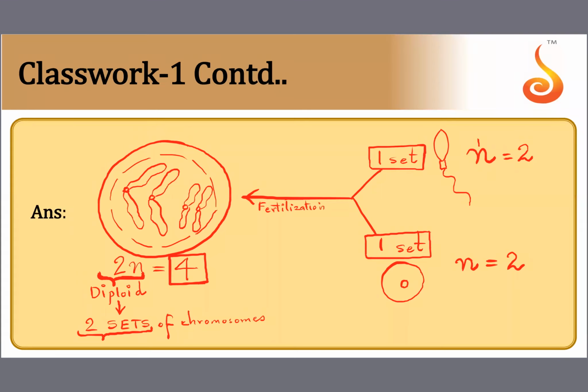What is this n over here? First of all, you know that n is representing one set, and we use a term for this one set. We call it haploid. So having one set of chromosomes is called haploid. Having two sets of chromosomes is called diploid.